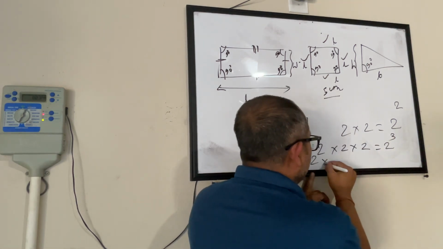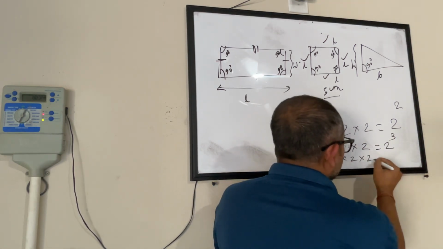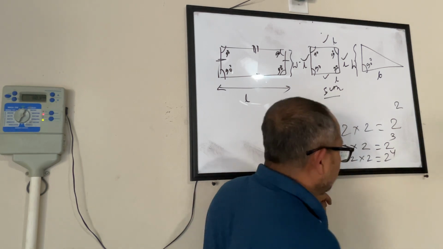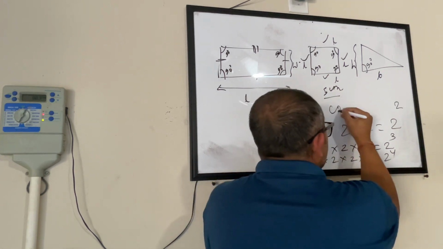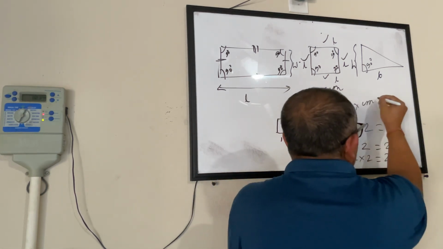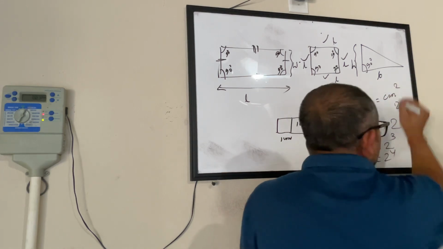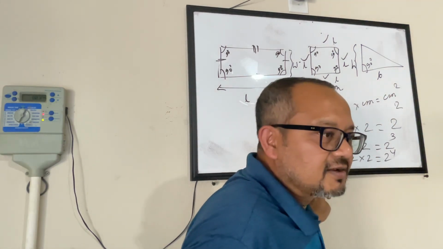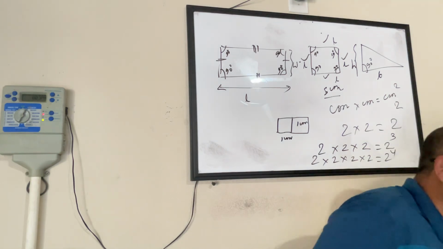If I multiply it 4 times, it becomes 2 to the power 4. Similarly, if I say centimeter into centimeter, I can write this as a shortcut, centimeter square. Okay? So this is more like a shortcut.